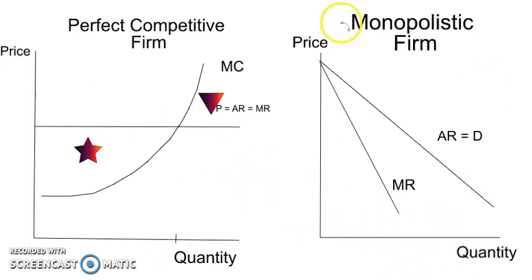Okay, so now what we need to add is the marginal cost. The marginal cost will be similar to what the marginal cost curve looks like for the perfectly competitive firm. Why? Same reason. The marginal cost, or the cost associated with producing the goods, will depend on the technology and the input that this monopolistic firm will use.